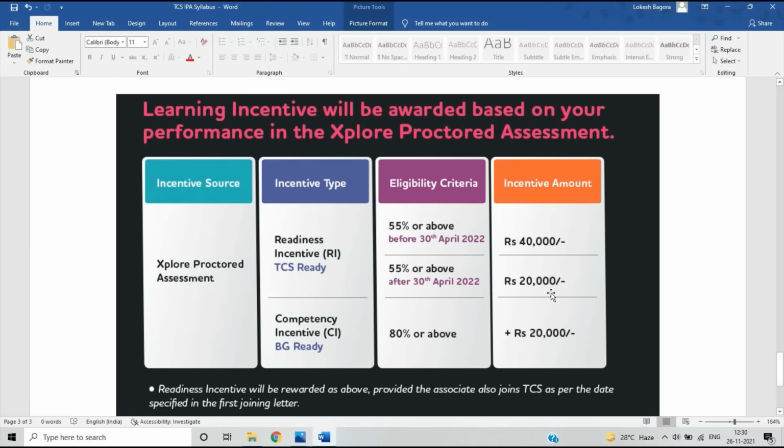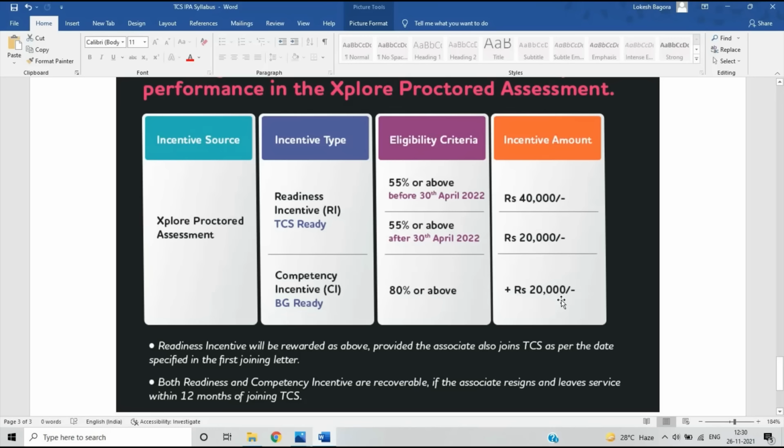There is also a competency incentive: if you score 80% or above, there is an additional 20,000 rupees. So if you score 55% or above before 30 April, you get 40,000, plus 20,000 if you score the 80% criteria. If you only score 55% or above, there is 40,000 rupees before 30 April.